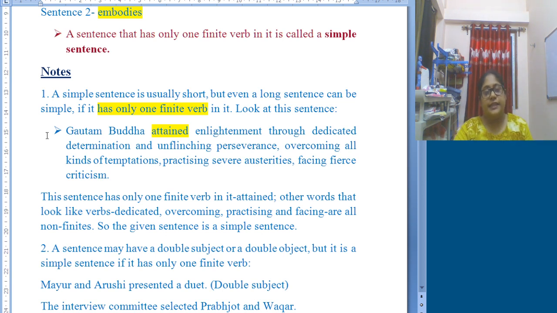This is quite a long sentence, but we find only one finite verb here, that is attained. So a simple sentence can be like this as well. It can be long, but it should have only one finite verb. This is the basic thing for a simple sentence.